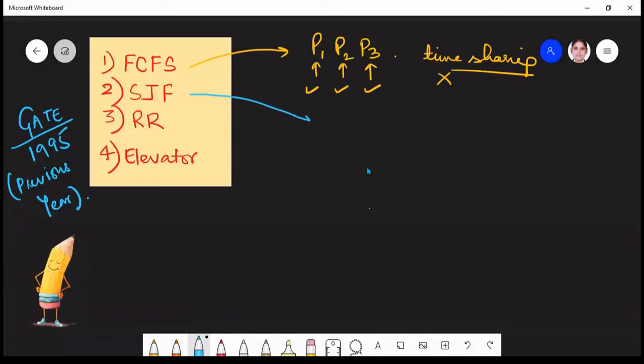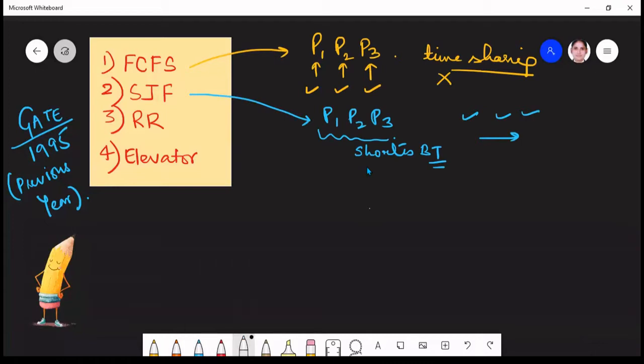Now coming to SJF, similarly, if we have some processes, whichever process has the shortest burst time is going to get the CPU. So the shortest process will run first, and then the next shortest process, and in this way, in ascending order of burst time, they are going to run. Here also the time is not divided between any of them, because they are getting their turn according to the shortest burst time. So here also it cannot be applied.